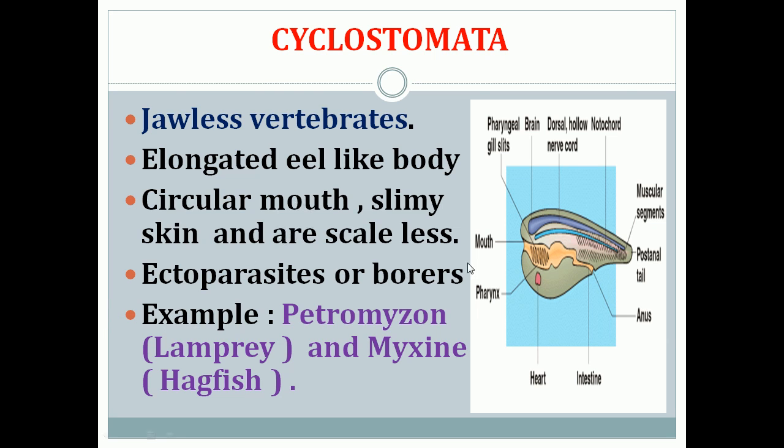So here you can see the picture of the Cyclostomata, which has an elongated eel-like body, has a circular mouth, and the skin will be very slimy, and they do not have scales, and they are ectoparasites which will grow on the outside of the body of the host.